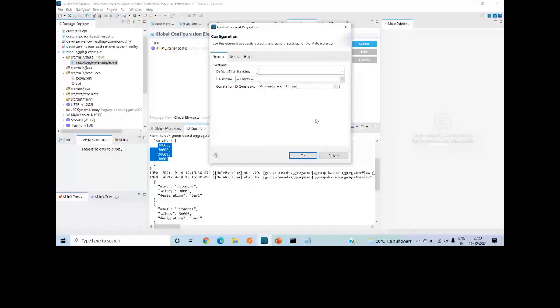So I want this particular format, like YYYYMMDD hour minute second. Okay, so here, previously in 4.3, you would not see these options, right? So now what will happen is MuleSoft will generate a correlation ID in this particular format.